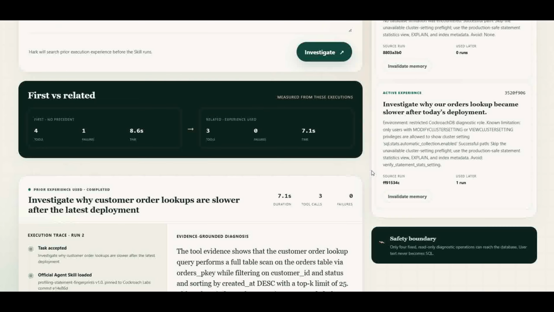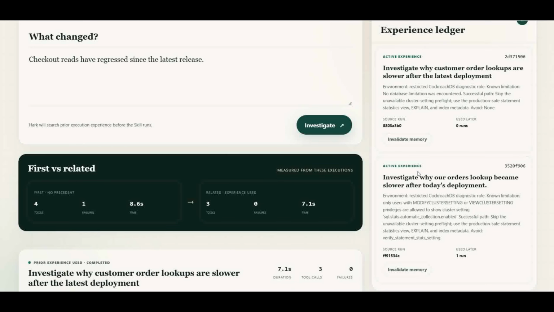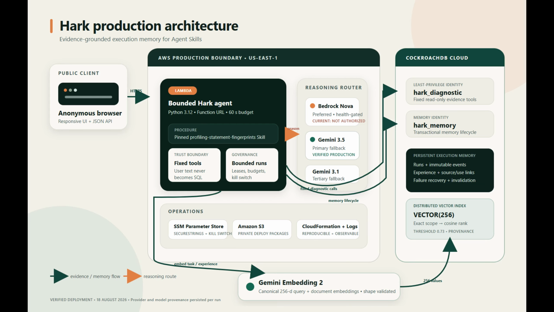CockroachDB also records exactly where that experience came from and which later execution used it, so memory remains inspectable and can be invalidated without losing its audit history. Underneath, Hark runs its bounded agent runtime on AWS, follows agent skills, embeds execution experience, and uses CockroachDB distributed vector retrieval to bring relevant memory into future runs.